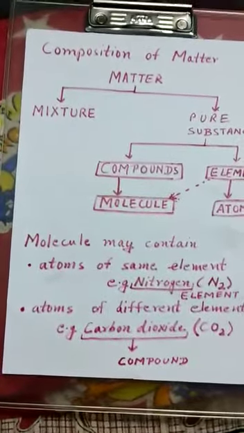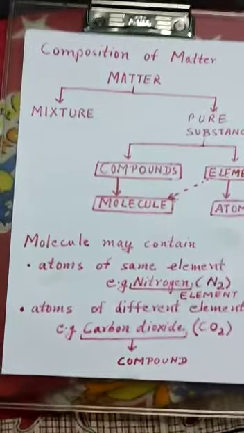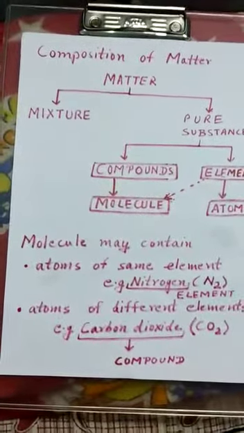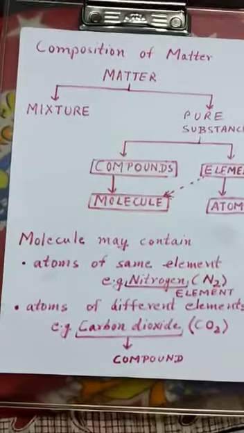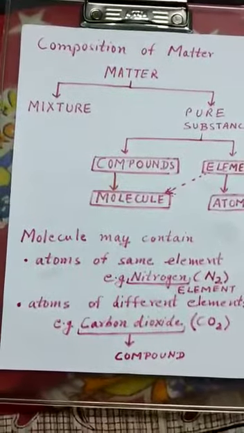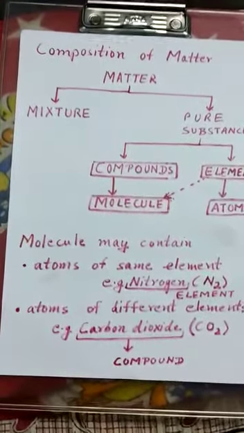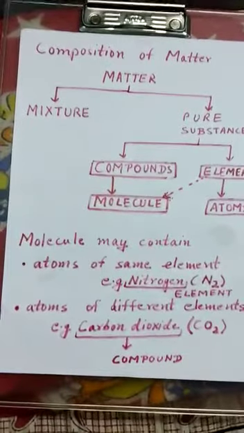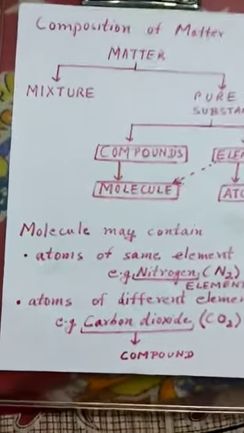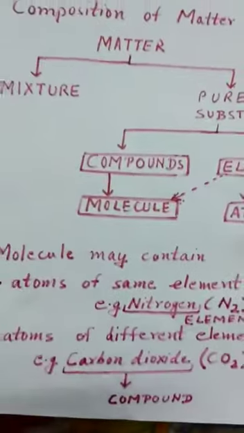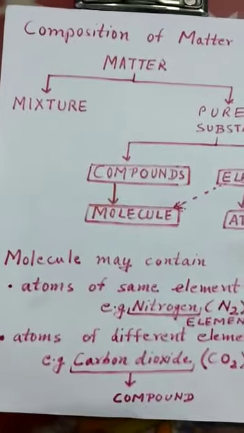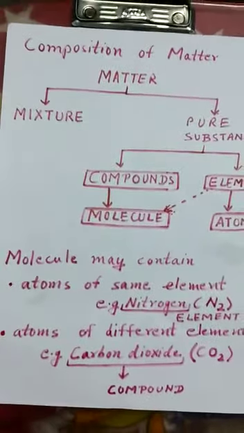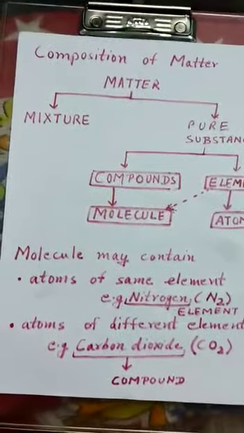Okay. Then next is, what is a molecule? Now a molecule may be of an element or of a compound. If a molecule contains atoms of the same element, then it is termed an element.